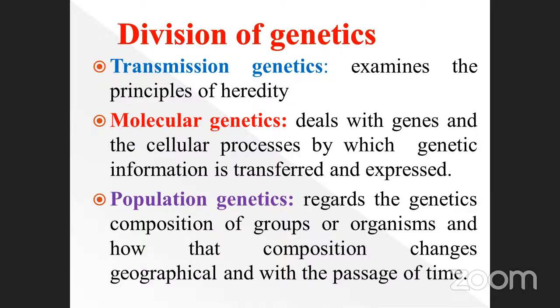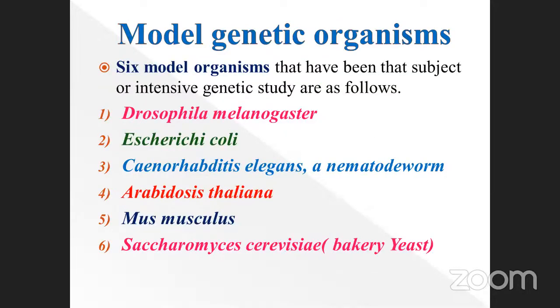Okay, go to the next slide. Model genetic organisms. We use so many genetic organisms for identification and new innovation and discovery. We use them for biotechnology aspects and also molecular biology, genetic engineering, gene technology, and so many things.